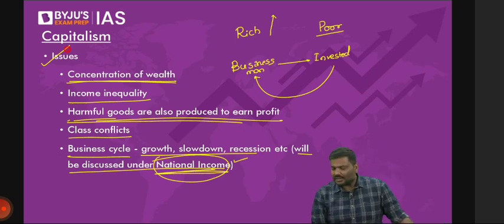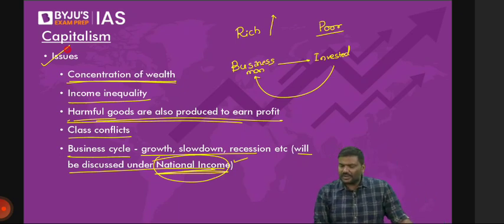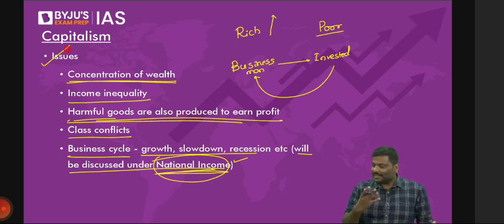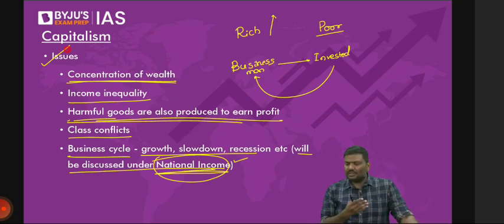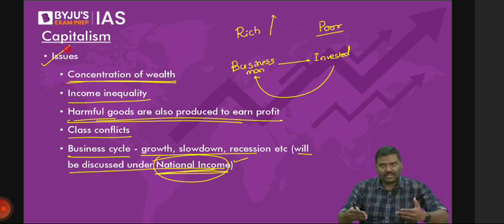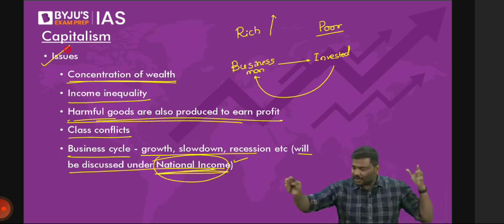How will the government of the country grow if the profit is only for individuals? Taxes. Don't think the government of India will not earn a lot of taxes. They will earn a lot of taxes, my dear. Please understand this. Growth, right? What is this growth? Growth simply means increased production in the country. If the private sector invests, they will produce a lot of goods and services, increasing production.